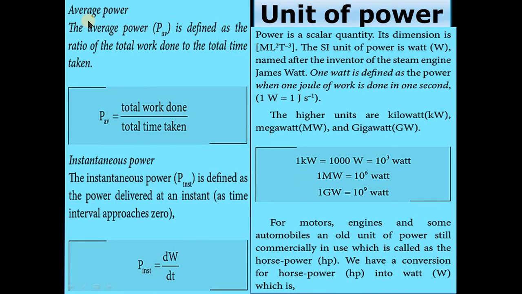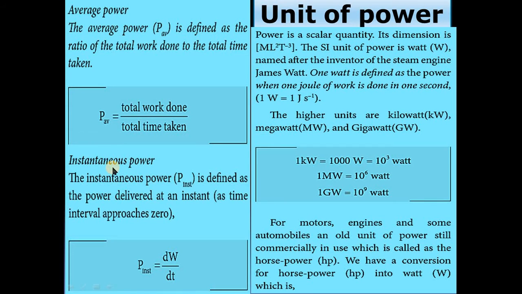The next is average power. How will you calculate the average power? First of all, we should know the definition of average power. Average power, represented as P average, is defined as the ratio of total work done to the total time taken. So P average is equal to total work done divided by total time taken.